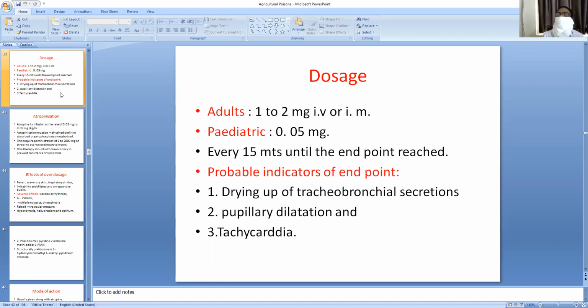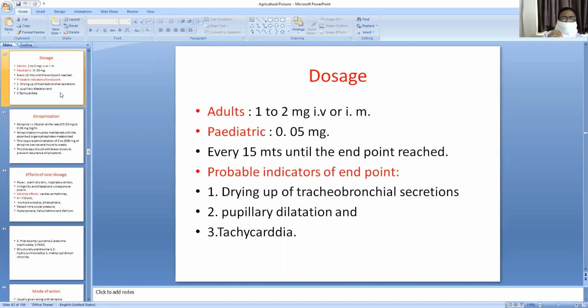You should observe tachycardia, but even though tachycardia develops, you need not worry while treating the organophosphorus compounds poisoning case. Full atropinization is important. Pupillary mydriasis is very, very important. If the tachycardia goes beyond a heart rate of 140, you should observe and treat accordingly, but you should not stop giving the atropine injection.